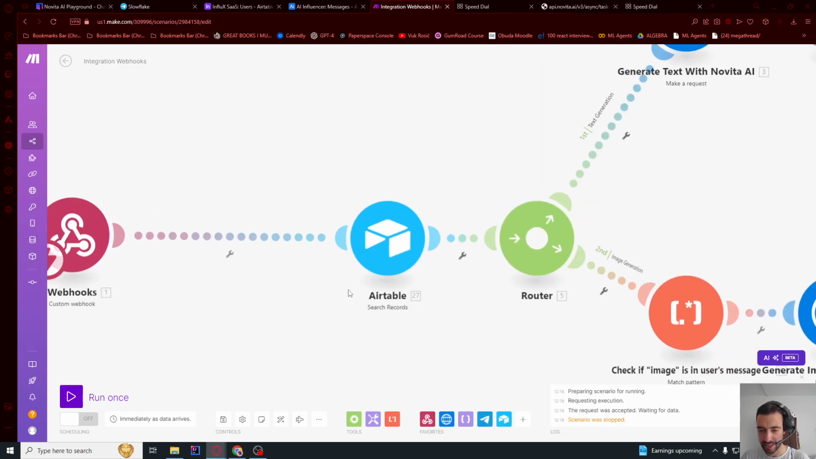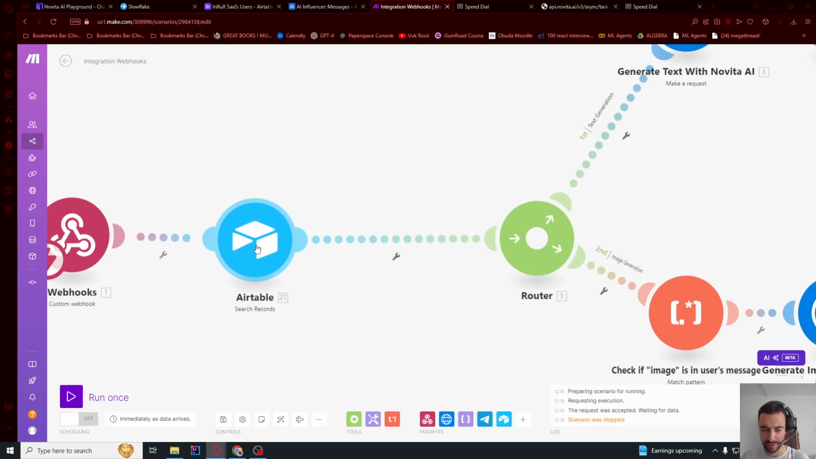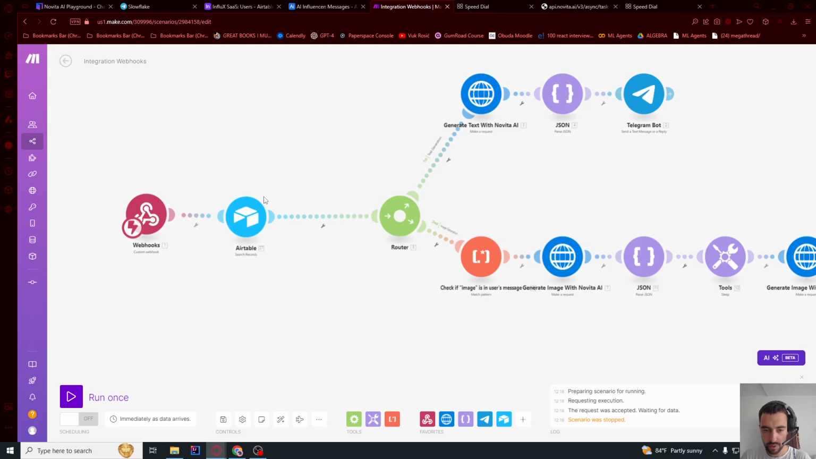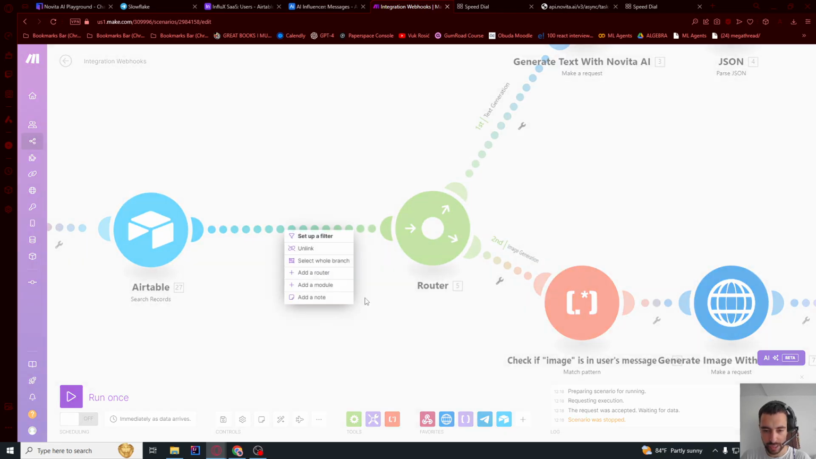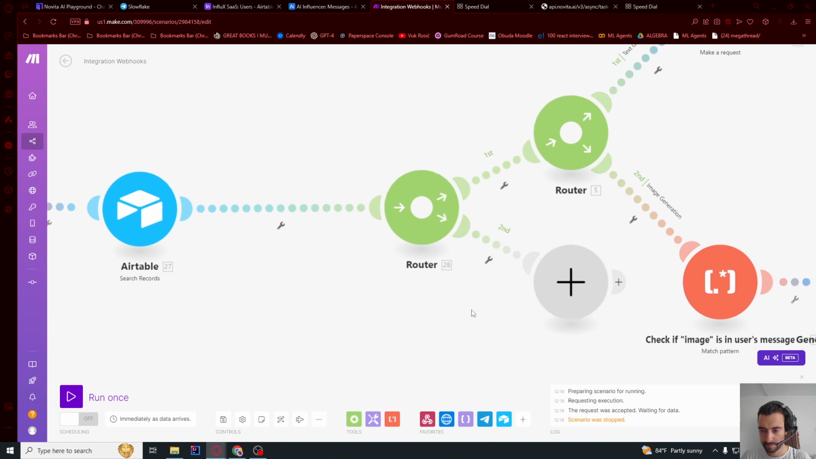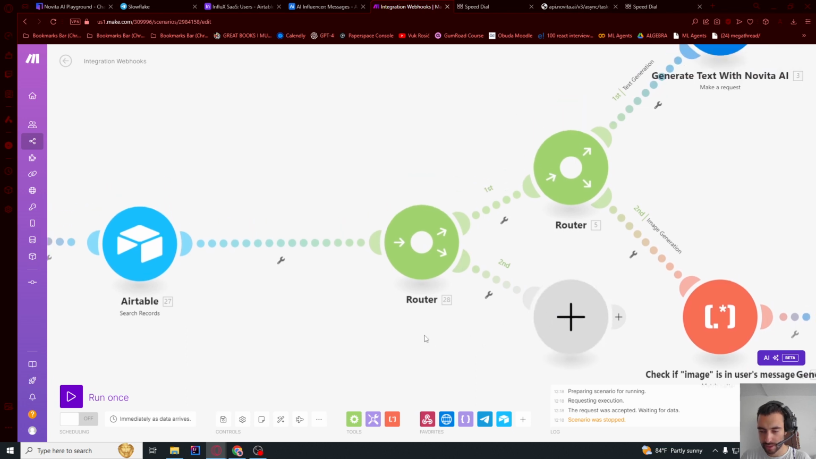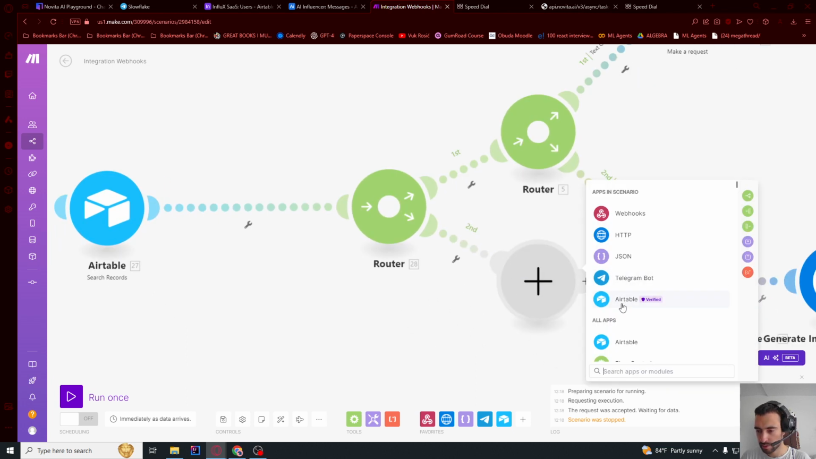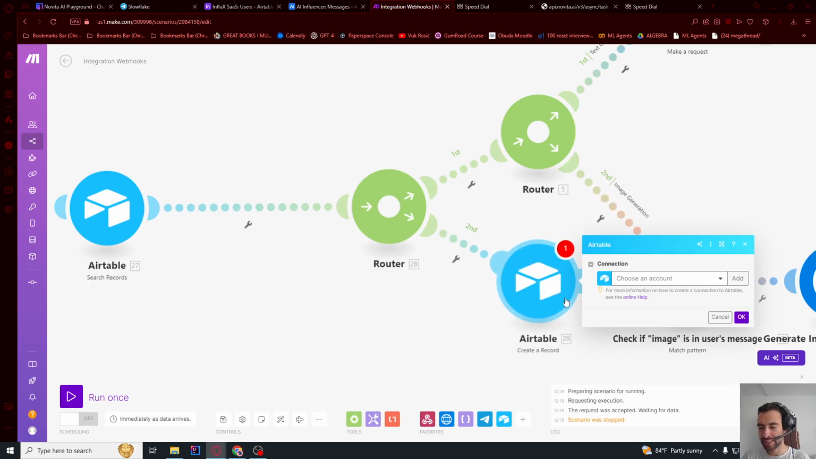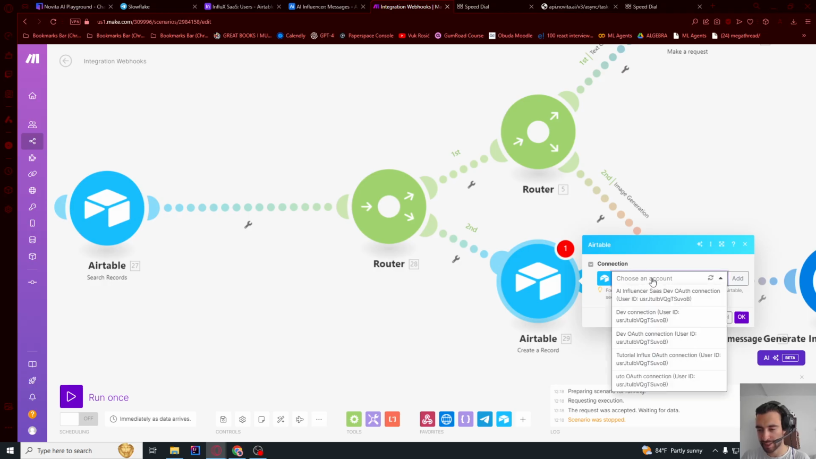Or I think just execute this search once, or just retrieve one user. I'm not sure which one of those two. So now let me add a new router here and add a module. And I'm going to go here and add Airtable. So we want to create a record. So we want to add the user to the database if they don't exist.